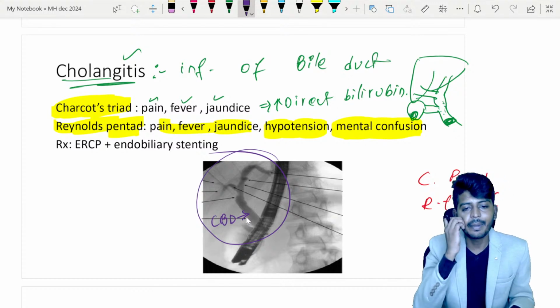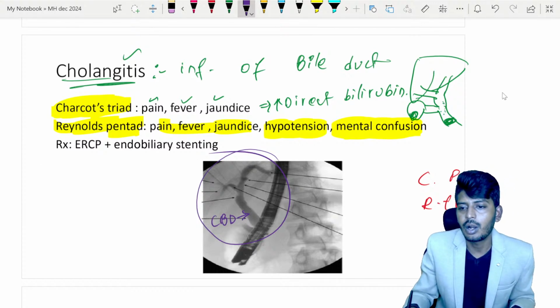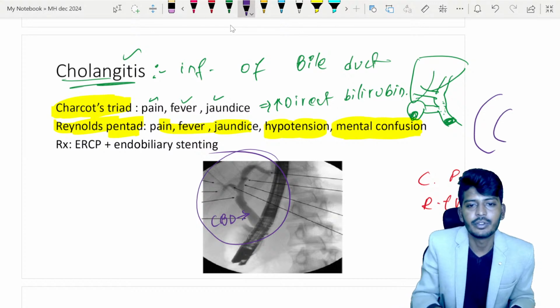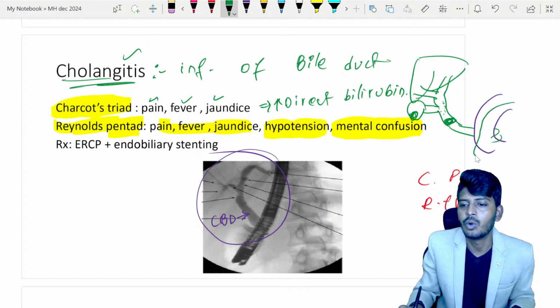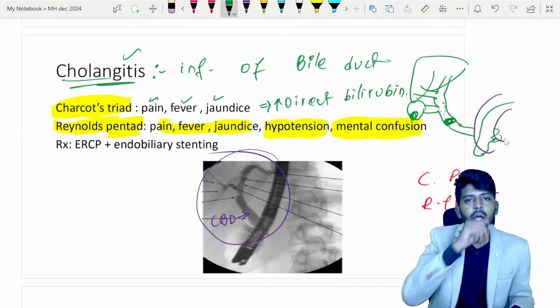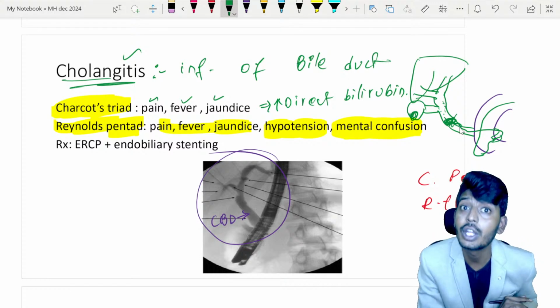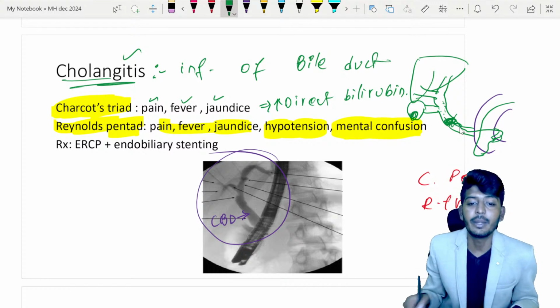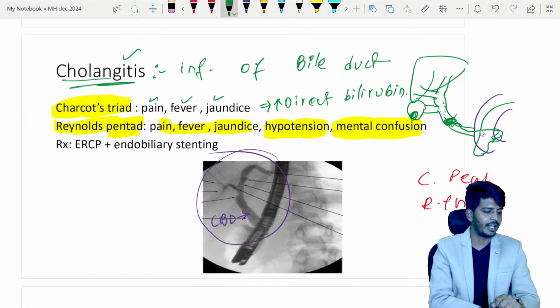Okay. Now what happens is, why did cholangitis occur? Due to obstruction. So now we have the duodenum. So this was what you are going to do. This was your bile duct. So now what will you do? You go, open the sphincter and clear the obstruction with the ERCP. ERCP is both diagnostic and treatment. What is the treatment you are going to do? You are going to remove this stone or whatever is there.